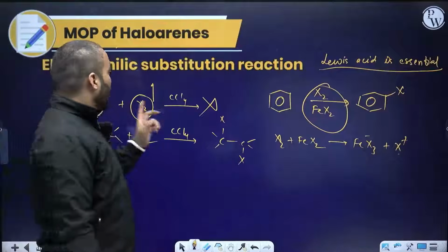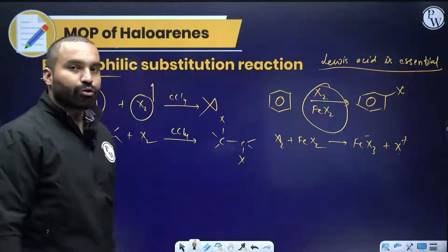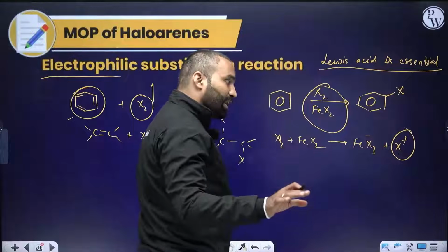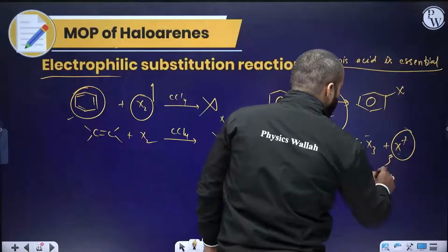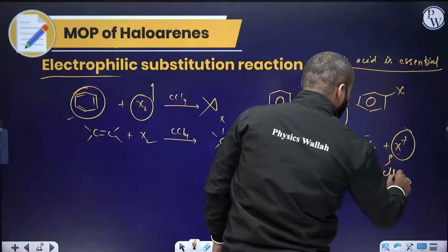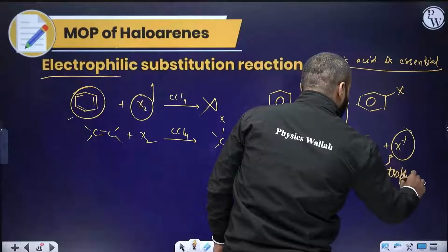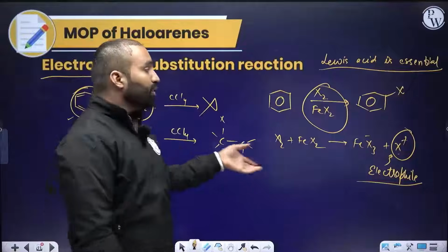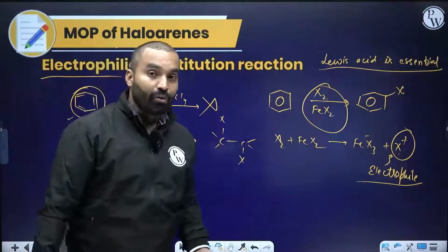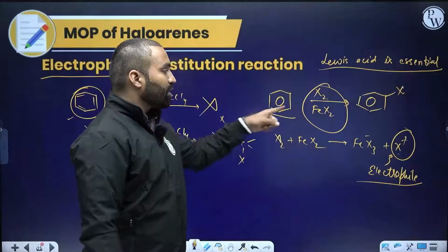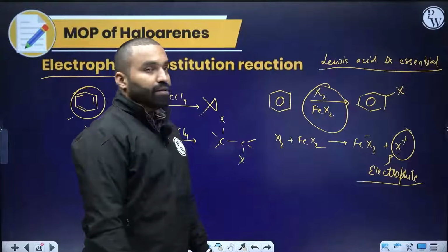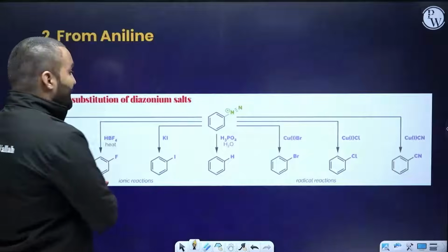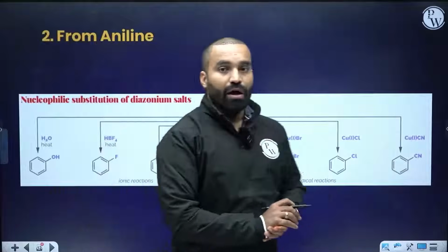Understood, everybody? How is electrophilic substitution done? This is a positively charged species. I have already explained to you, anything that carries a positive charge is labeled as electrophile. Either you increase the electrophilicity of X2, which I have done, or you increase the nucleophilicity of benzene. That I didn't do. I didn't touch benzene at all. I just want to increase the electrophilicity of X. Clear?